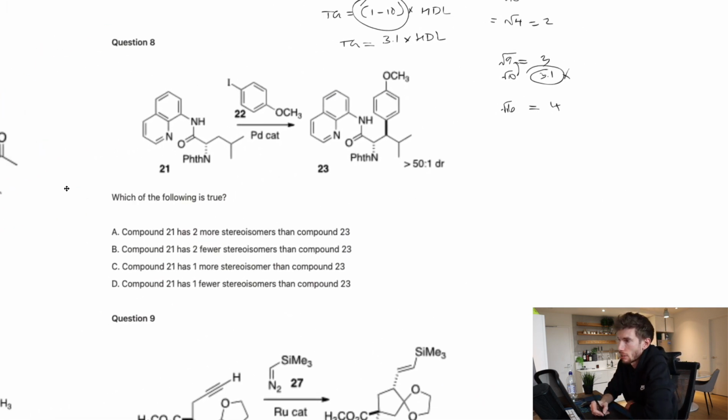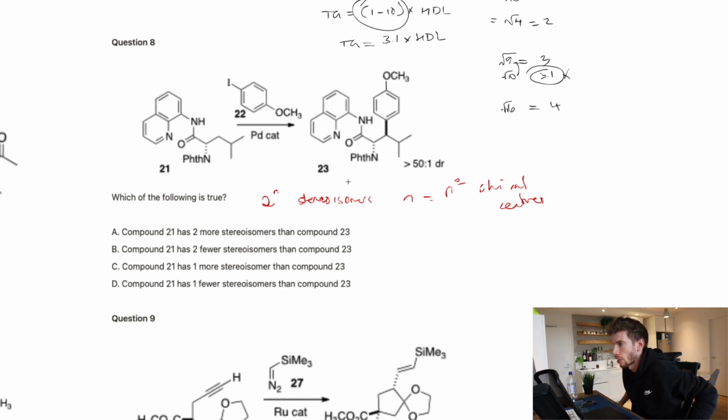So then question 8, now we have which of the following is true. We're looking at this. I would read the answers here and get a sense of what I'm looking for. Compound 21 has more or less stereoisomers than compound 23. So basically, with stereoisomers, you will have 2 to the power of n stereoisomers, right? Where n is the number of chiral centers. You can use a bit of maths, like combinatorics, to explain this.